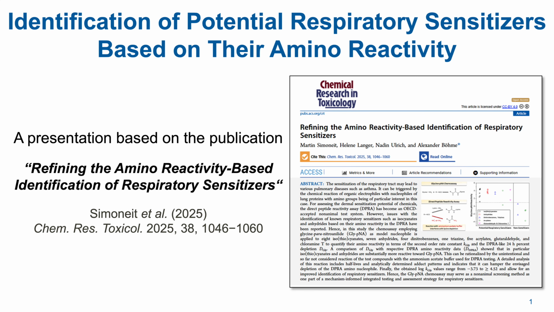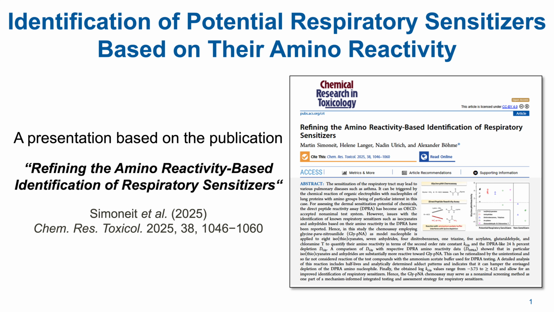Welcome to a small journey into a recent scientific study that tackles a surprisingly persistent problem in chemical regulation. How do we reliably identify substances that can cause respiratory sensitization, conditions like occupational asthma, without relying on animal testing? Despite decades of research, there is still no fully accepted and validated test method specifically designed for this endpoint, although significant developments are ongoing nowadays. And that's where this new work comes in.